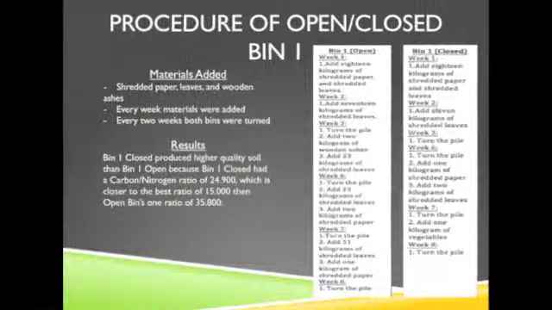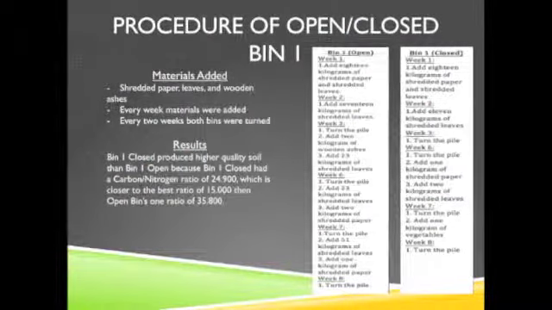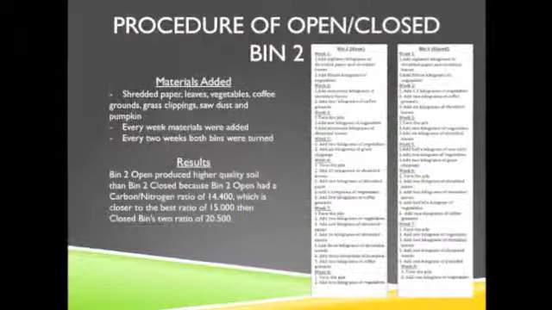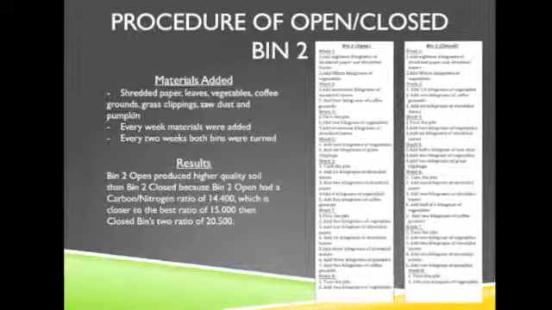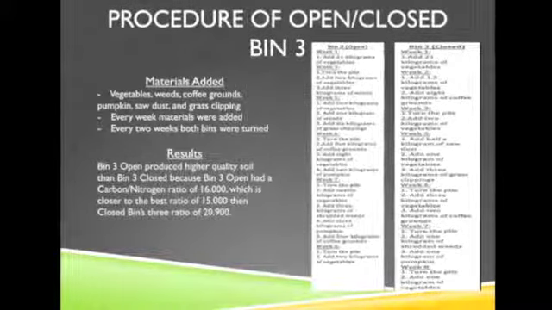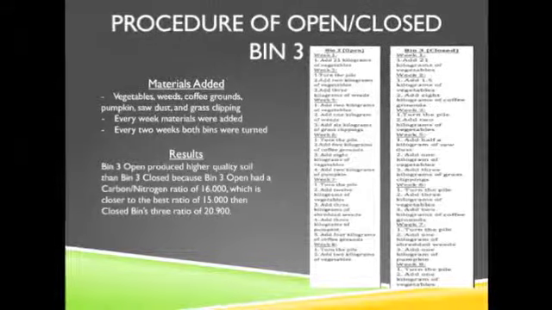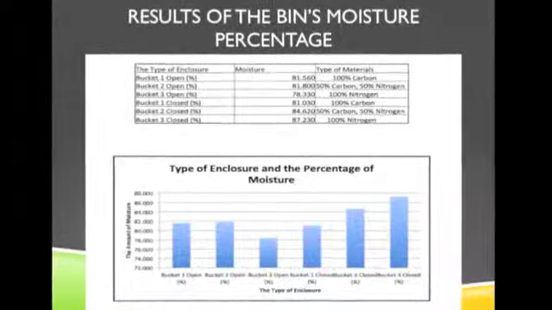In both the bin 1s, I added paper, leaves, and wood and ashes, and found out that closed bin 1 produced higher quality soil. In both the bin 2s, I added leaves, vegetables, and grass, and found out that open bin 2 produced higher quality soil. In both the bin 3s, I added vegetables, pumpkin, and grass, and found out that open bin 3 produced higher quality soil. This graph shows how much moisture was absorbed by each bin.